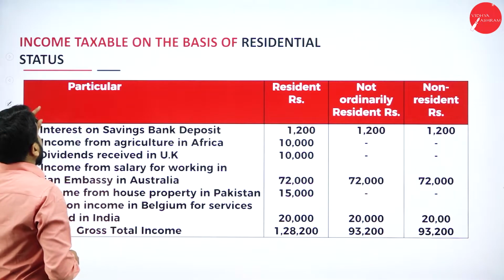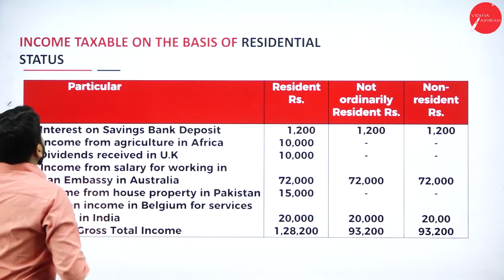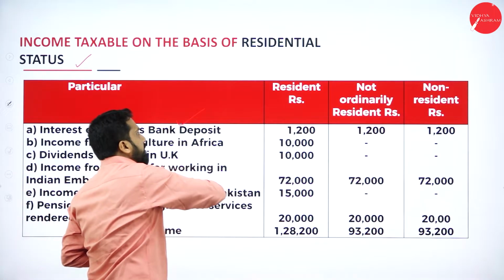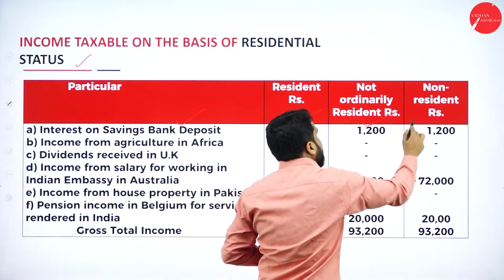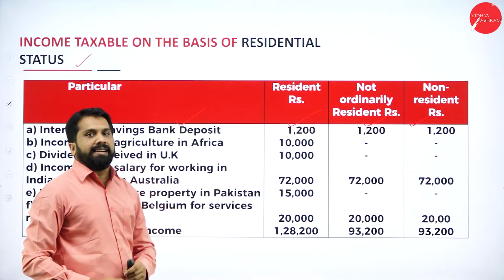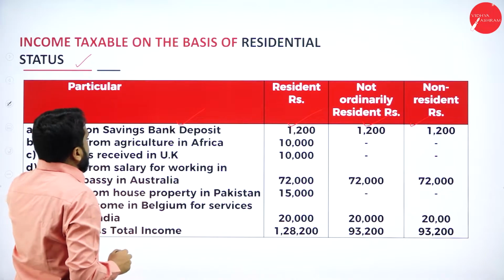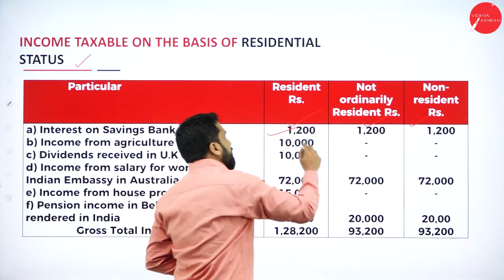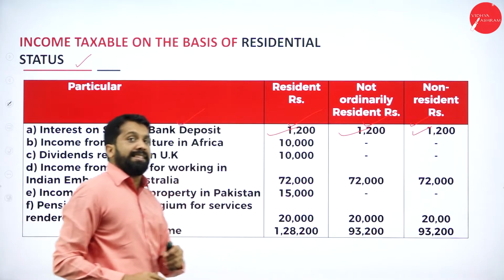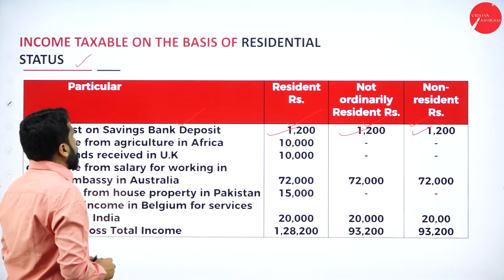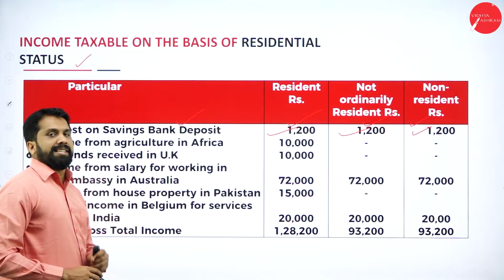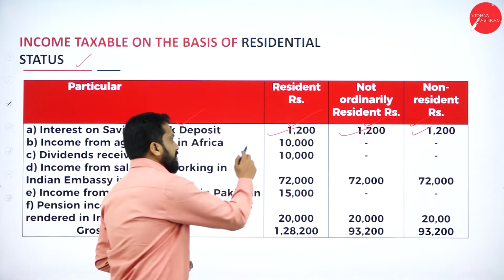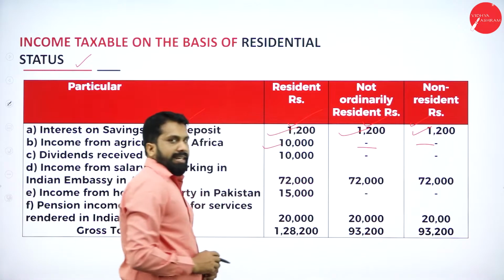Very simple. Income taxable on the basis of residential status. Now, in this, the first thing is the particulars: resident, not ordinary resident, and non-resident. Interest on saving bank deposit, what should we do? Taxable, taxable, taxable, because it is in India. Next, income from agriculture in Africa. As I told you, if it is in India, exempted. If it is in Africa, first person is taxable, nil and nil. We'll go to the next one.